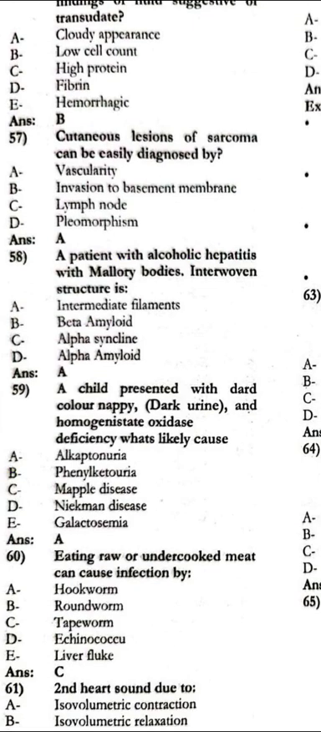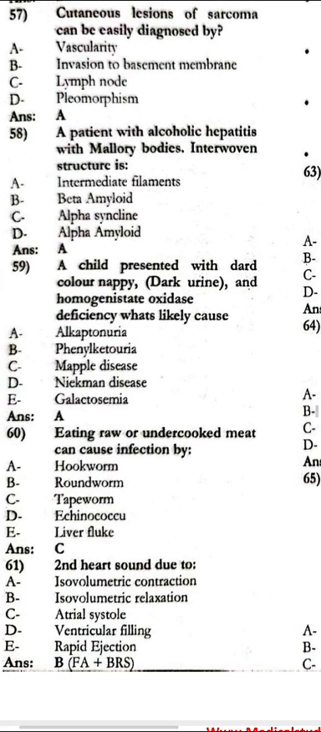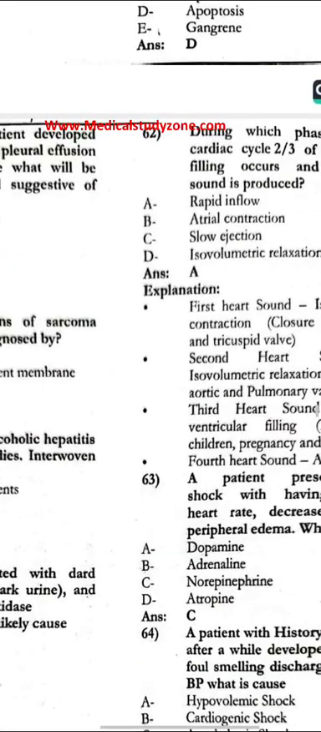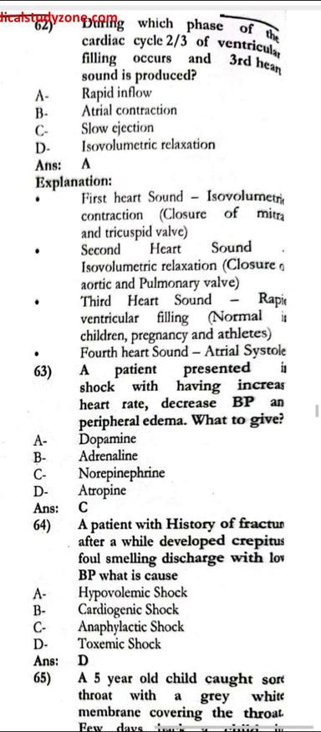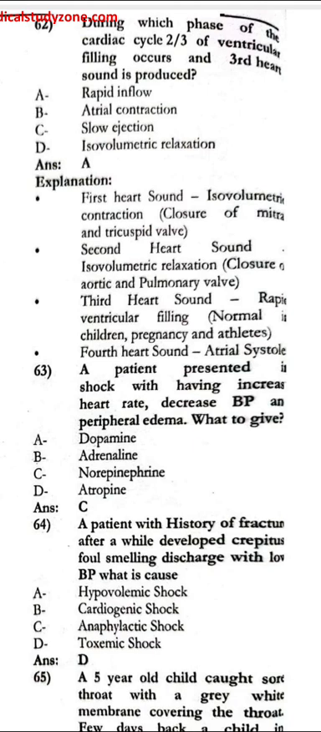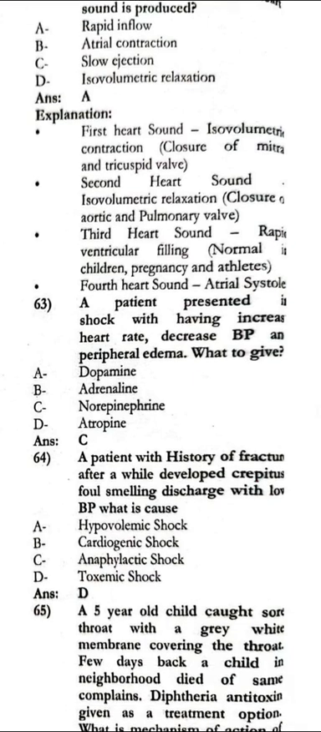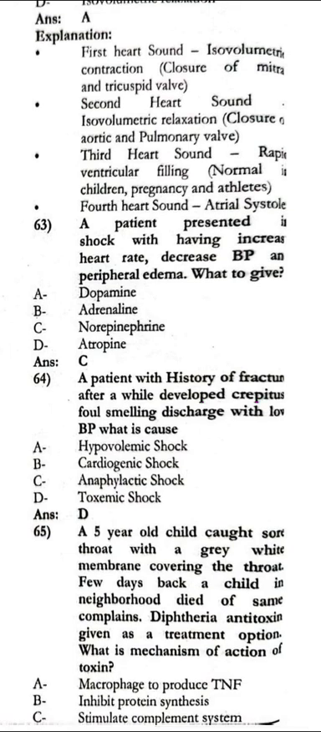Eating raw meat can cause infection by the tapeworm. The second heart sound is due to the isovolumetric relaxation. During which phase of the cardiac cycle does 2/3 of the ventricular filling occur? The third heart sound is produced by the rapid inflow. The patient presenting with shock, having increased heart rate, decreased BP, and peripheral edema: that is the norepinephrine must be given.